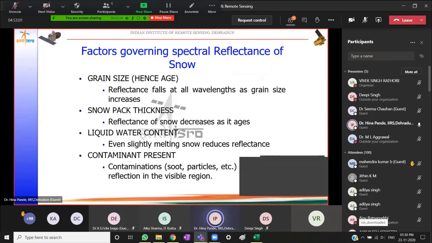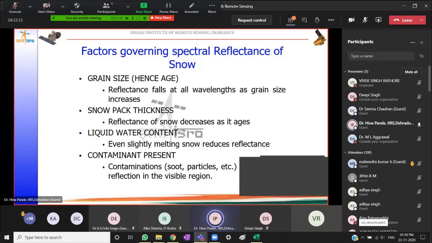Then the thickness, as snow ages or becomes older, it tends to pack more tightly. So this results in a decrease in reflectance. Whether it is melted snow, how much liquid water content does it have? That is, if snow starts melting, then it increases water content and hence reflectance.